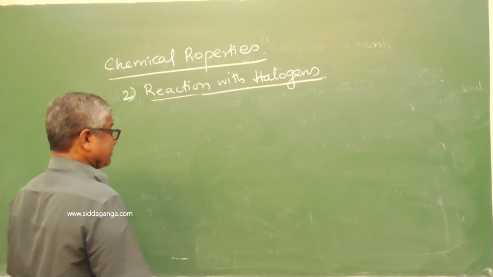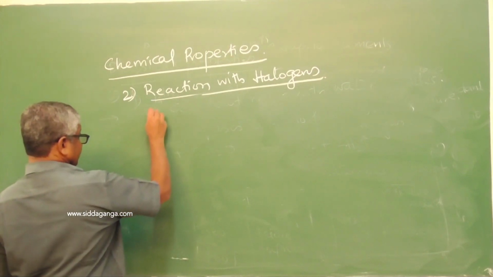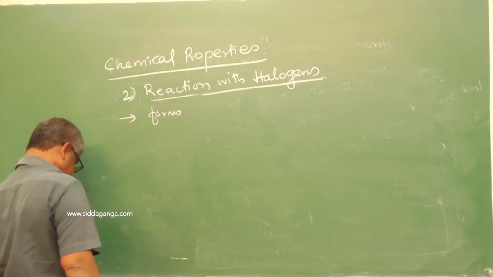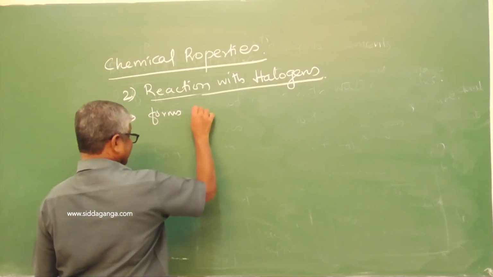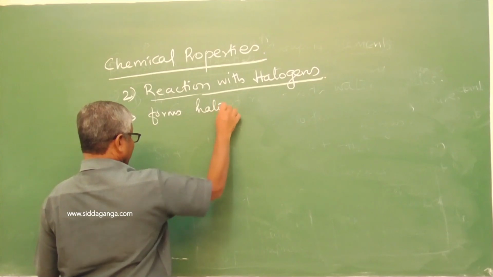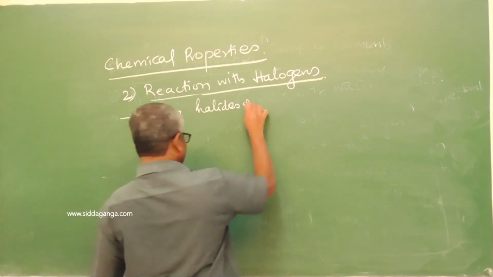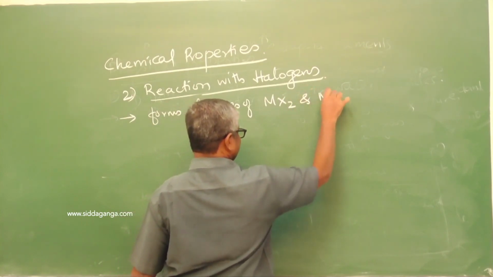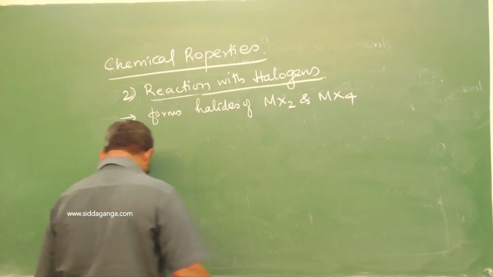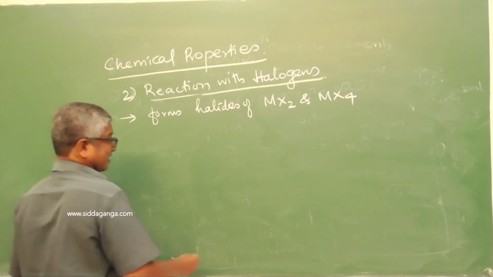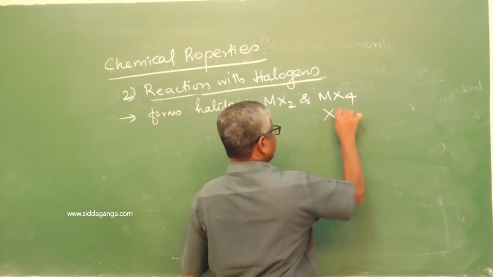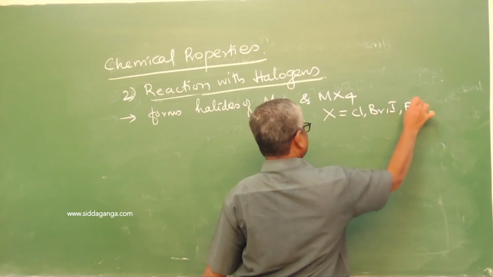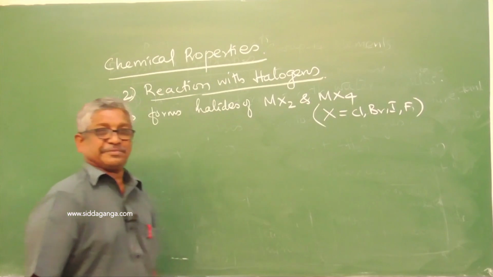It forms halides of MX2 and MX4. The X may be chlorine, bromine, iodine and fluorine.